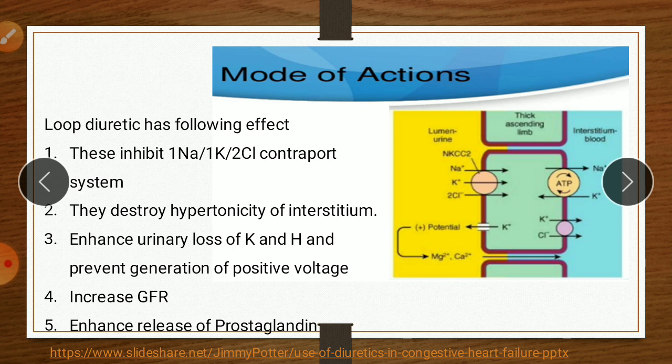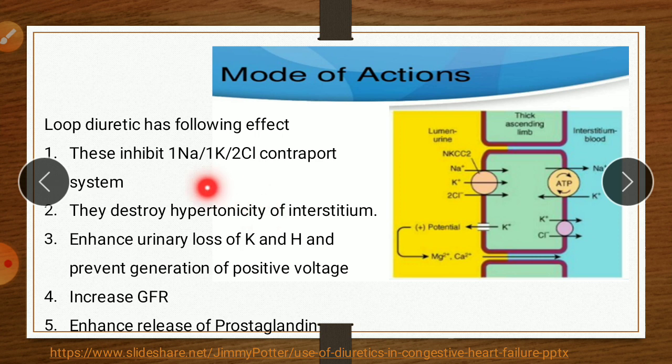So in physiology, as we have seen, there is development of hypertonicity, development of positive voltage, and a feedback mechanism, but this diuretic inhibits this 1 sodium 1 potassium 2 chloride pump and produces the opposite effect. It destroys the hypertonicity, meaning there is no generation of hypertonicity, due to which water molecules are not reabsorbed and are excreted as urine.